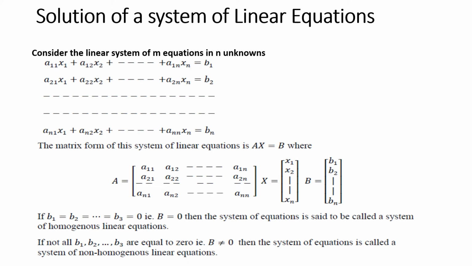If b1, b2, etc., bn is equal to 0, that is, the right hand side is equal to 0, then the system of equations is called a system of homogeneous linear equations. And if not all b1, b2, etc., bn are 0, that is, if B is not equal to 0, then the system of equations is called a non-homogeneous system of linear equations.